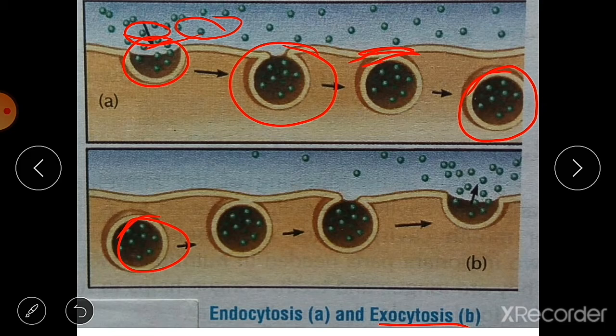The waste which is to be eliminated is moved to the periphery of the cell, from where it is expelled during exocytosis, as the food vacuole is released outside the cell. This is endocytosis and exocytosis, and it occurs in amoeba and many other unicellular organisms.